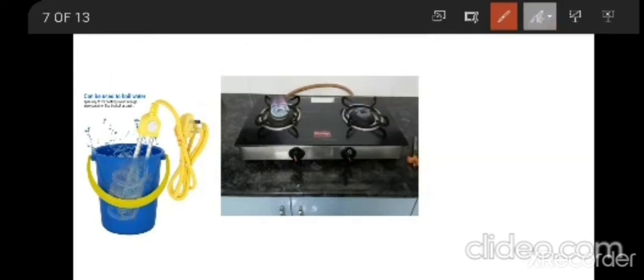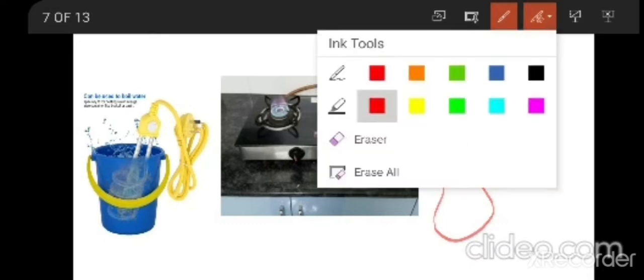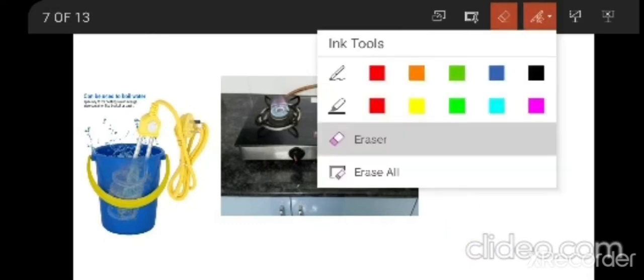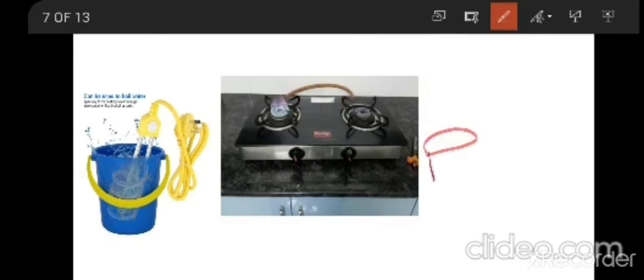And if you see here, a gas stove. Here you are seeing the gas stove, but a gas cylinder also will be there. In this gas cylinder, gas will be present, and this gas is made up of different chemicals.